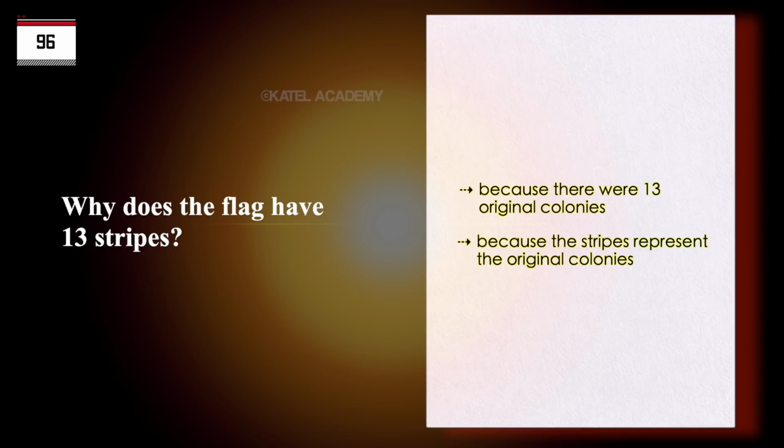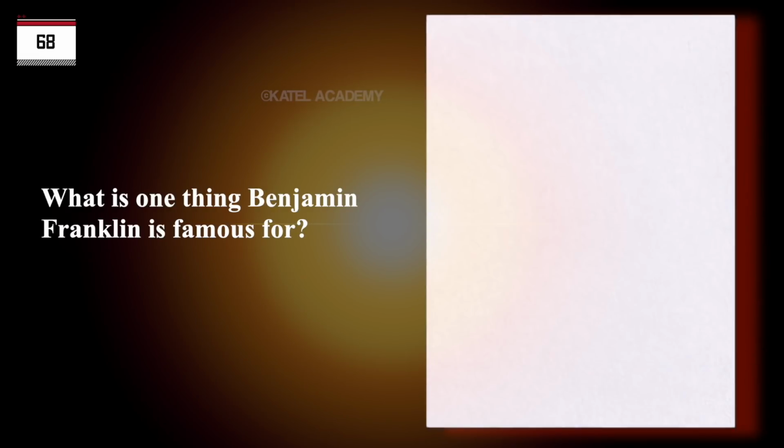Why does the flag have 13 stripes? Because there were 13 original colonies. Because the stripes represent the original colonies. What is one thing Benjamin Franklin is famous for?